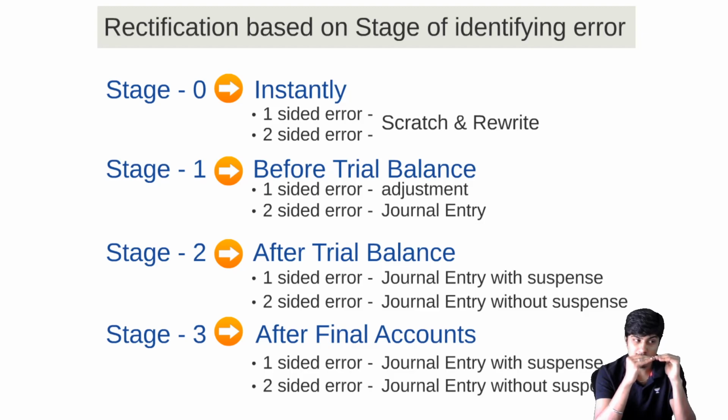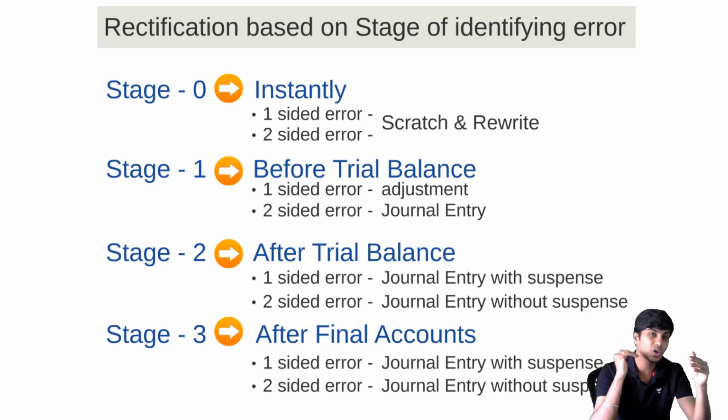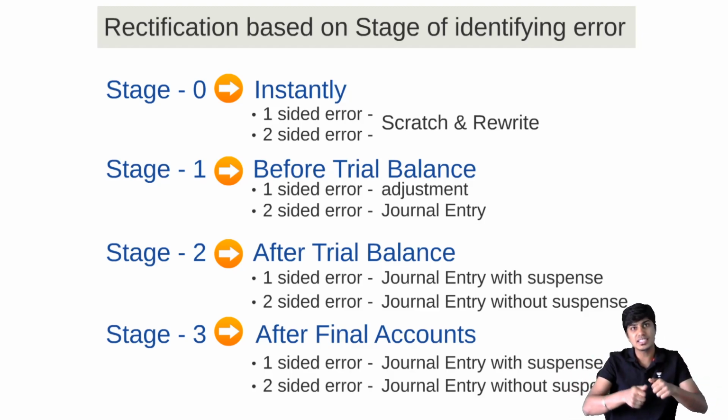ledger accounts relating to expense and income are closed in the previous year. All the expense accounts and income accounts of the previous year are closed in the previous year. We can't use them for rectification in the current year. We discussed this in the ledger, no? When you are closing ledger accounts, real and personal accounts are balanced by carried forward to subsequent year. Nominal accounts are closed by transfer to trading entity. If there is an error in purchase account, sales account, any expense or income account in the previous year, and you identify this year that there is an error in the previous year's purchase or sale or expense or income, we can't rectify it in the current year by debiting, crediting expense, income, sales, purchase.